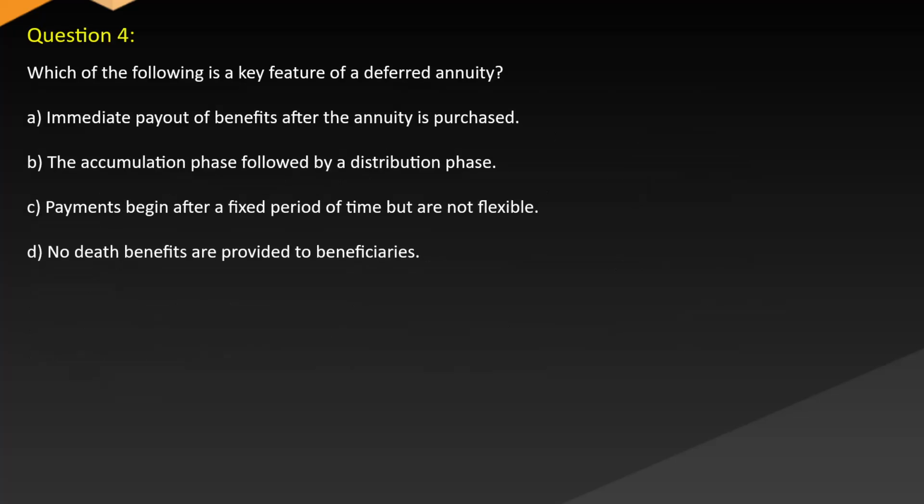Question 4. Which of the following is a key feature of a deferred annuity? A. Immediate payout of benefits after the annuity is purchased. B. The accumulation phase followed by a distribution phase. C. Payments begin after a fixed period of time but are not flexible. D. No death benefits are provided to beneficiaries.